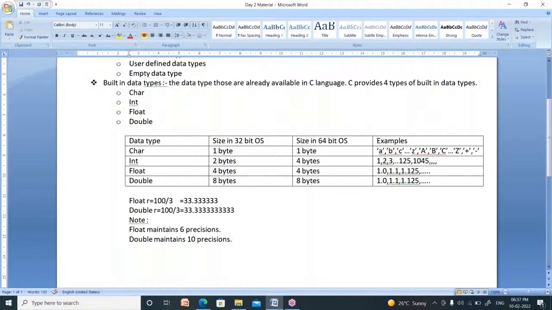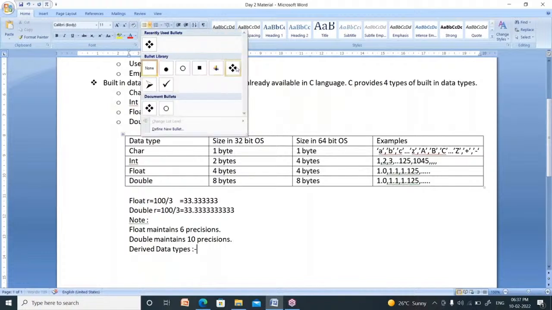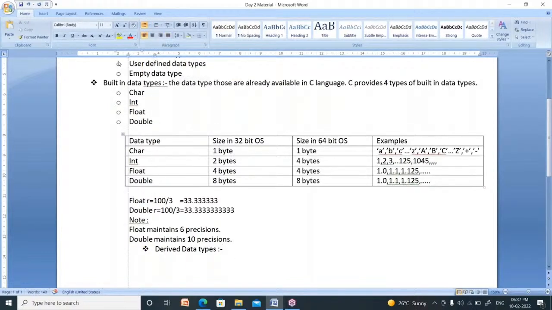What about the second data type? That is known as derived data types. What is the derived data type? A derived data type is nothing but a data type which is created by using these built-in data types. The data types created or developed by using these four: char, int, float, double.